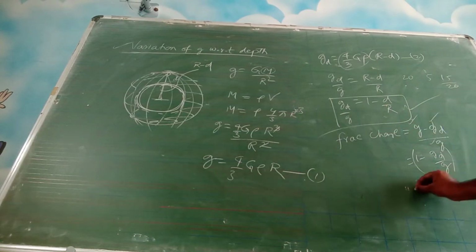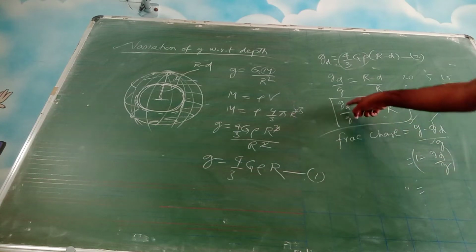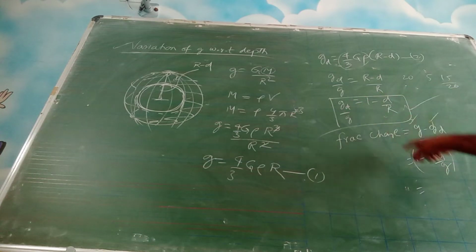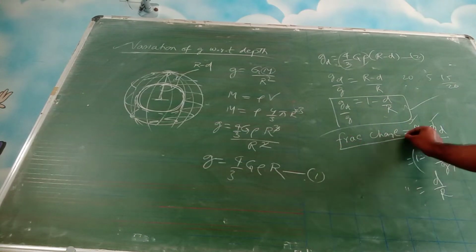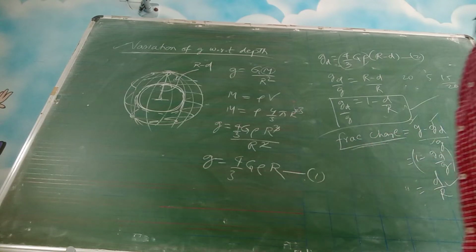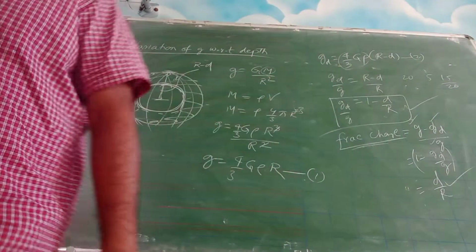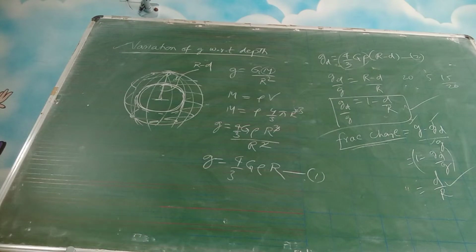Okay. So 1 minus g_d by g. g_d by g is 1 minus d by R. So 1 minus of 1, this 1 will go and you will be left with d upon R. So the fractional change is d upon R. Just make a note of these points. Two we have covered now.